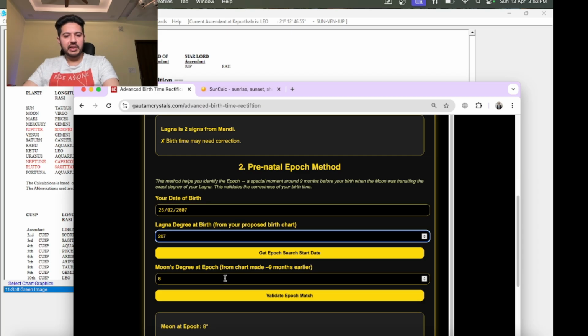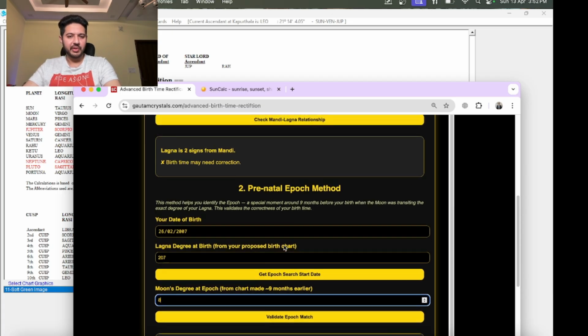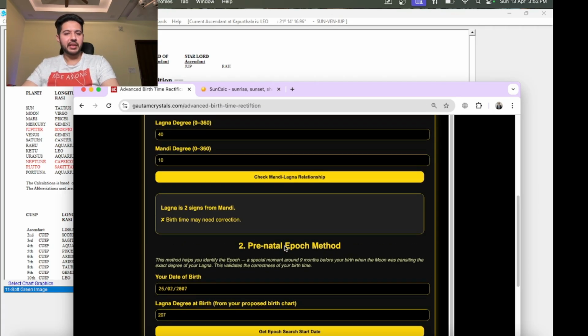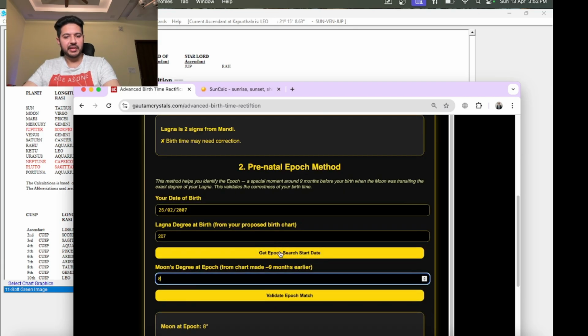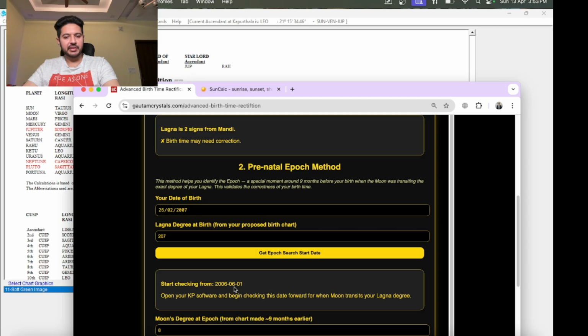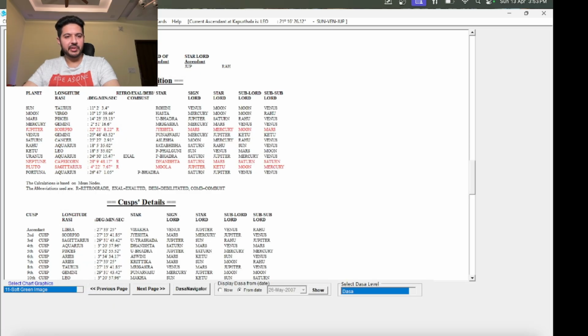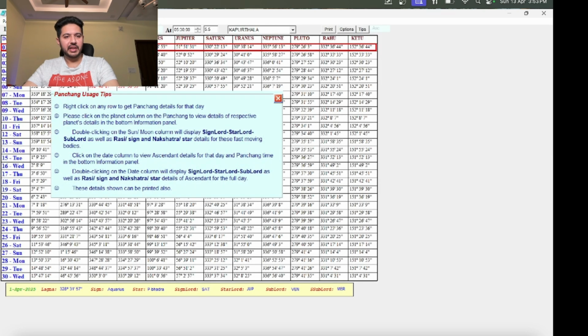Now, how do you get the Moon's degree at the time of epoch, which is 9 months before? Well, you simply have to firstly calculate the date. So this one will get you the date, which is 1st of June 2006. Now, what you have to do is go to this Panchanga, and over here also you can have a look.